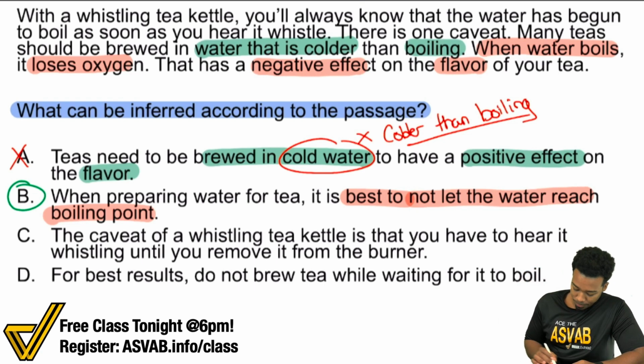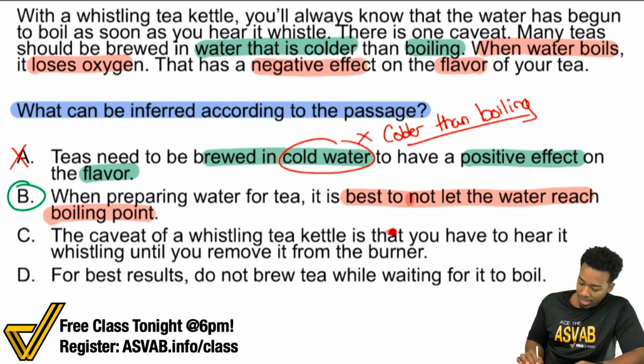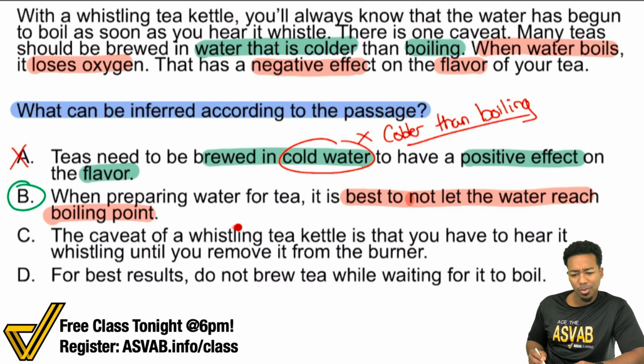So here, C. The caveat of a whistling tea kettle is that you have to hear it whistling until you remove it from the burner. Okay, well, with a whistling tea kettle, you'll always know that the water has begun to boil. One caveat, many teas should be brewed in water that's cold. What? The caveat of a whistling tea kettle is that you have to hear it whistling until you remove it from the burner.